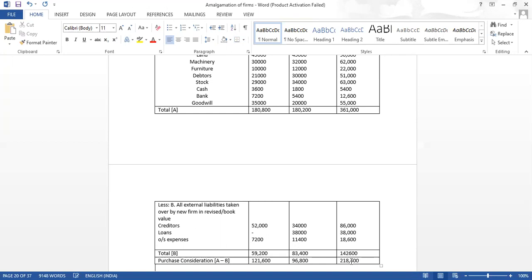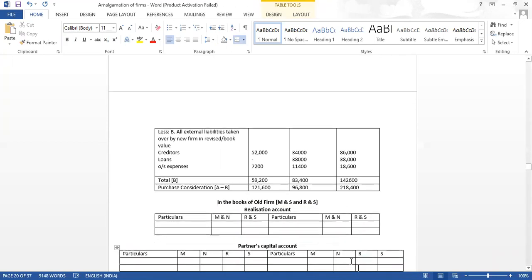Correct? So now we will go to the old books. First step will be to credit the various assets, but here balance sheet values will come.